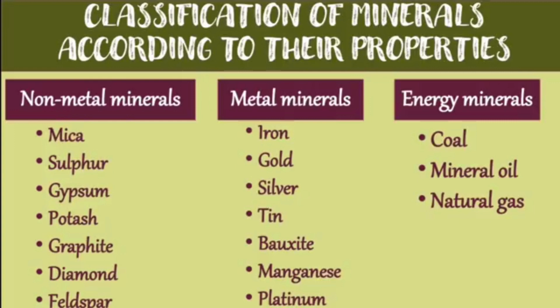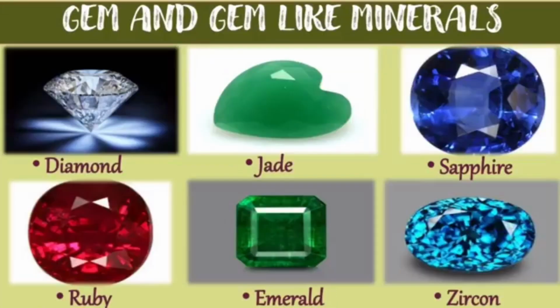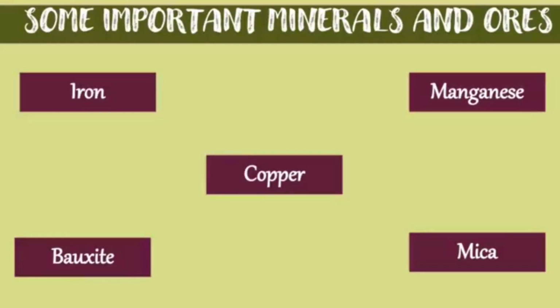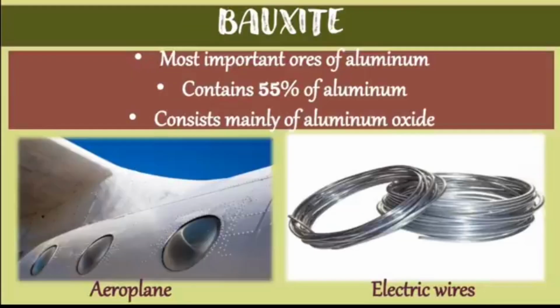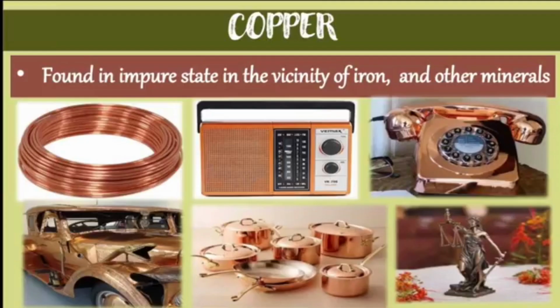I also showed you a small chart of the classification of minerals according to their properties. Next, I explained that gems and gem-like minerals are also formed. After this, I explained the important minerals and ores which are useful to us. I explained them one by one, what things are made from them and how they are